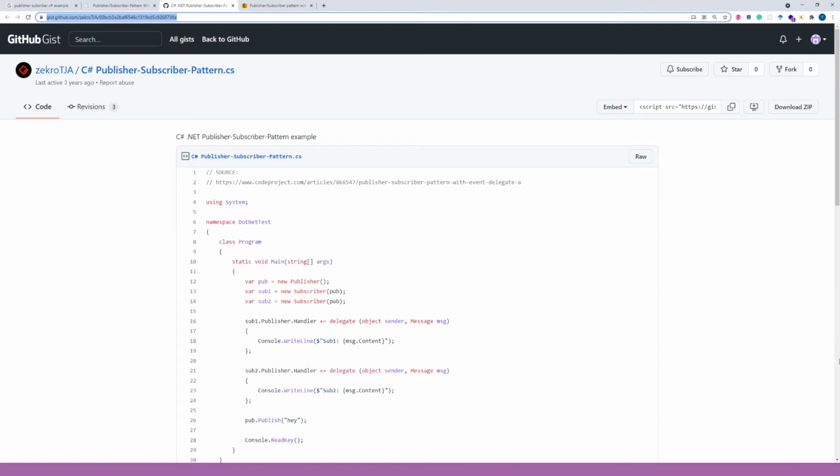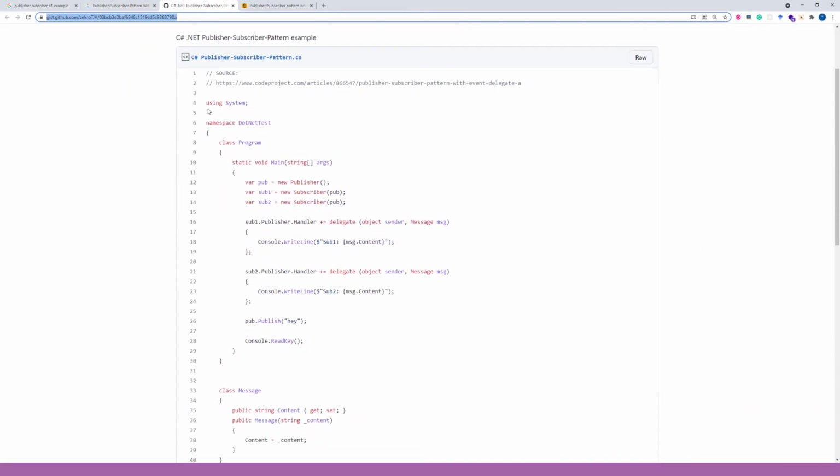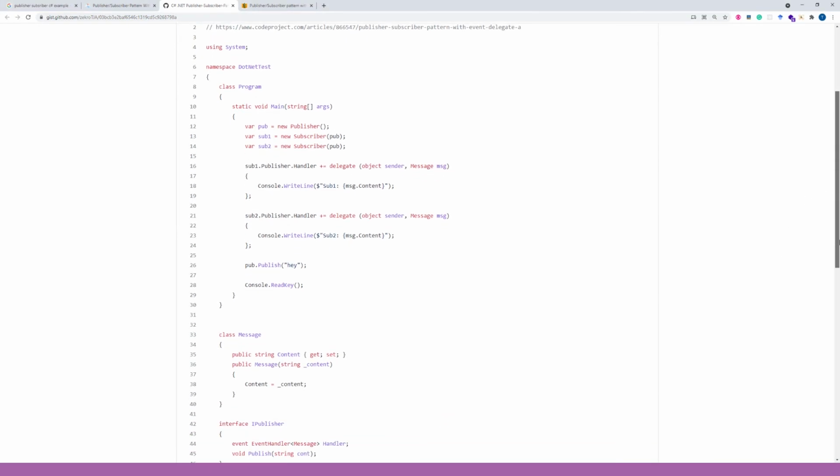Here you see a simple application that just demonstrates how publisher-subscriber works using the C# programming language. So let's investigate this program. In the beginning, we have the main method, which we will investigate a bit later. And we have several classes and interfaces.